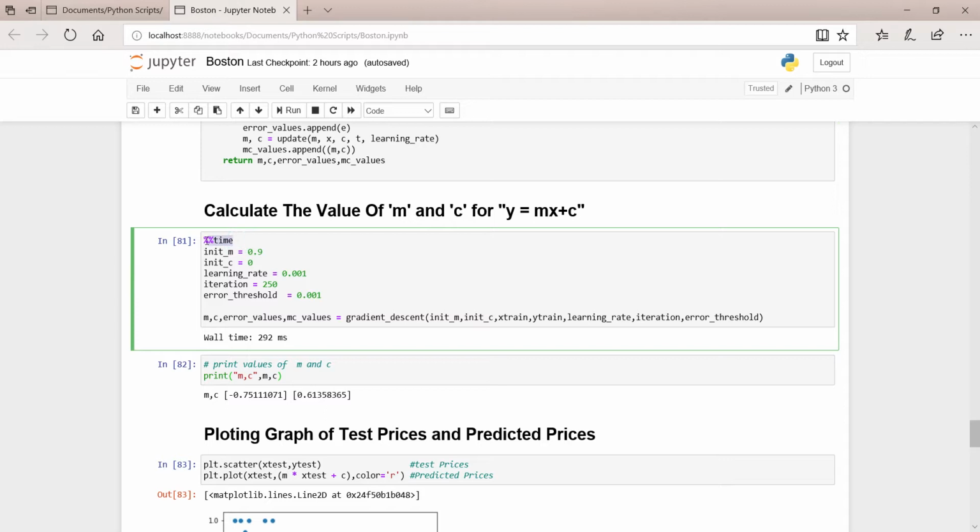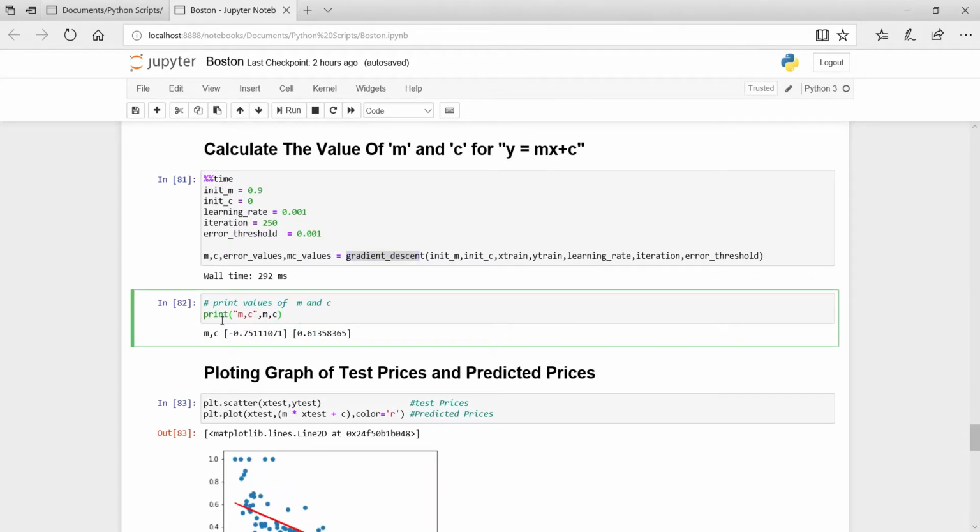Here the time function is used to denote how much time it takes. Then we initialize the initial values of m and c, the learning rate, the iterations, meaning how many iterations it goes through, the error threshold, the mc error values, and the mc values. These values are fetched by this gradient descent function, and we pass all the parameters into it, and then we get m and c, the error values and the mc values.